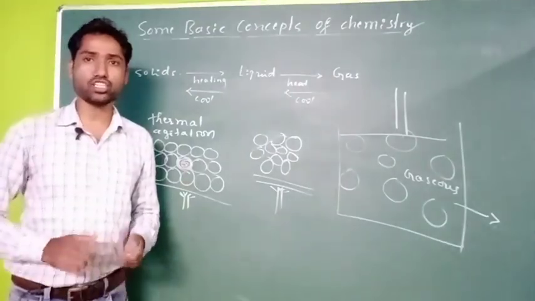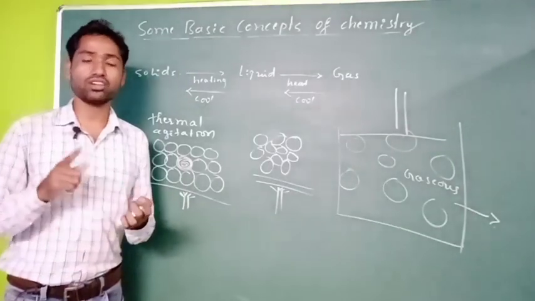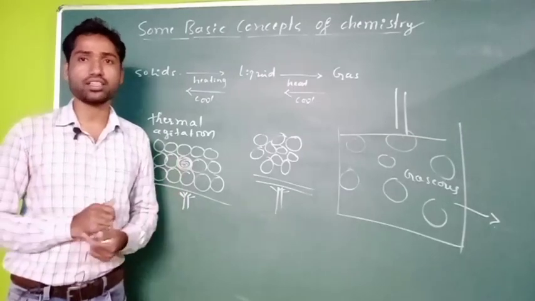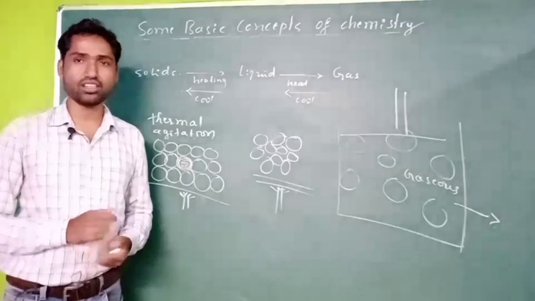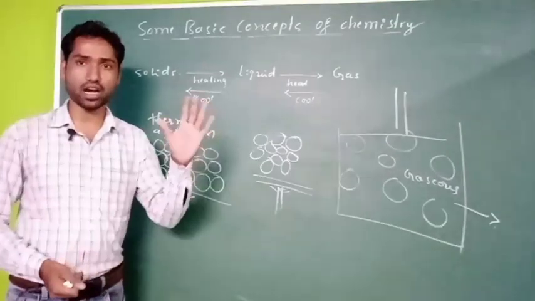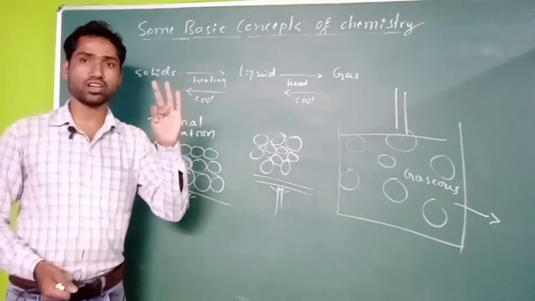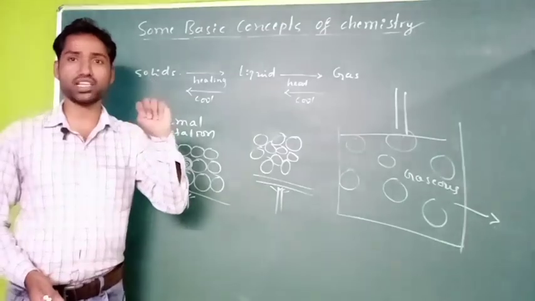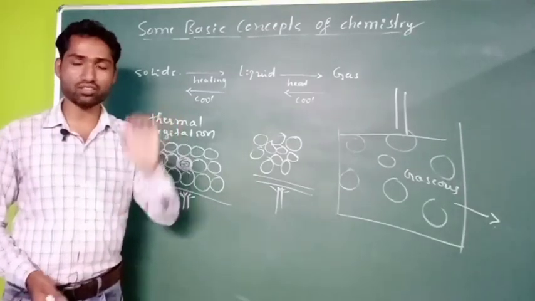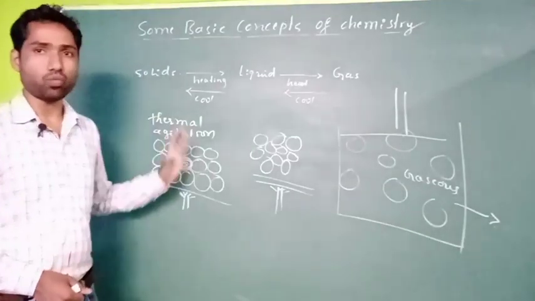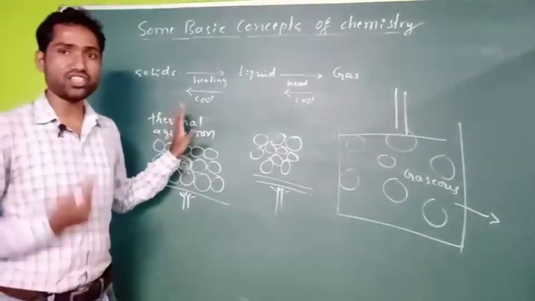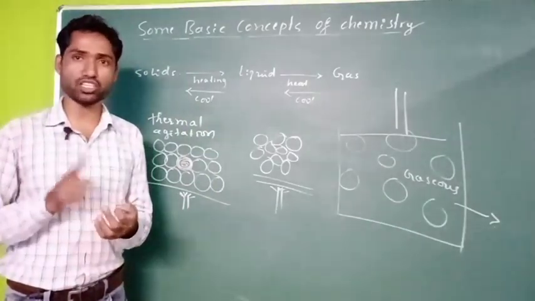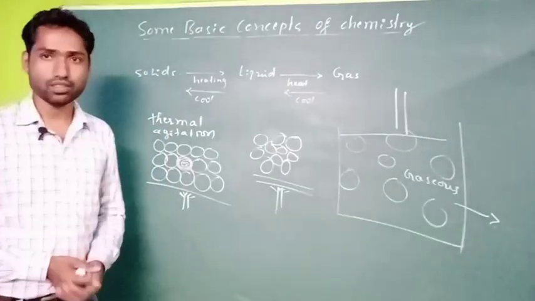In this class, we understood the definition of matter, and there are three states of matter: solid state, liquid state and gaseous state. And then the properties of solids, liquids and gases were discussed. There are 5 properties. One is mass, second is volume, third is shape, fourth is intermolecular force of attraction, fifth is intermolecular distance. So these are the 5 properties we have discussed. And then what are the conditions by changing which we can change the states of the matter? That is nothing but temperature and pressure, right?